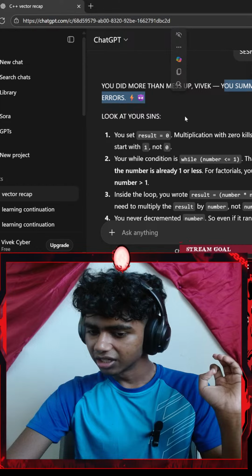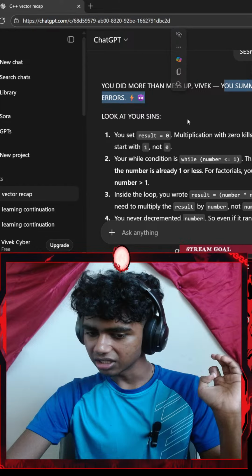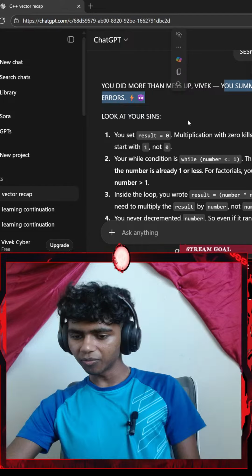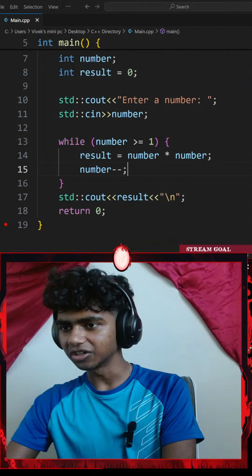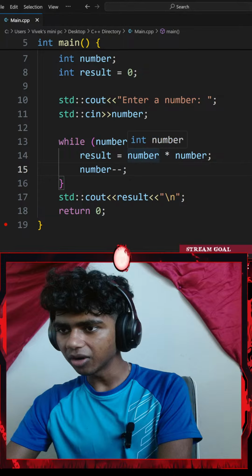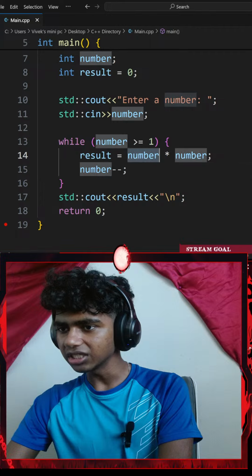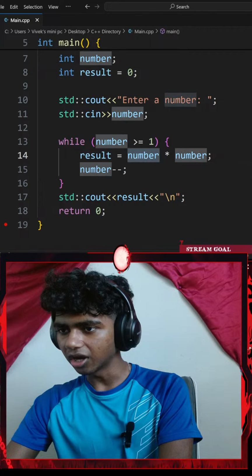The condition in the while parentheses is going to keep the loop going until the condition breaks. While number is greater than or equal to 1, result equals number multiplied by number minus 1. Okay, number minus minus. Remove and type result equals to now. Wait, does that make a difference? Let me get ChatGPT. So while number is greater than or equal to 1, result equals number. Okay, number minus equals 1.